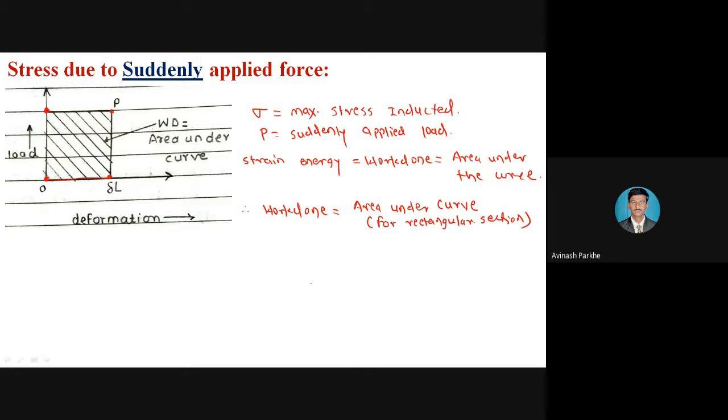In the previous case, the area under the curve is available in the form of a right angle triangle. Here, due to the suddenly applied load, we get the area under the curve in the form of a rectangular section. Therefore, work done is equal to the area under the curve. What will be the area for the rectangular section?